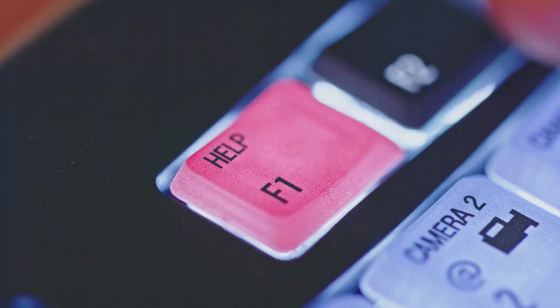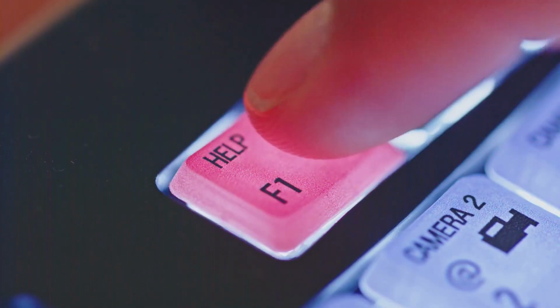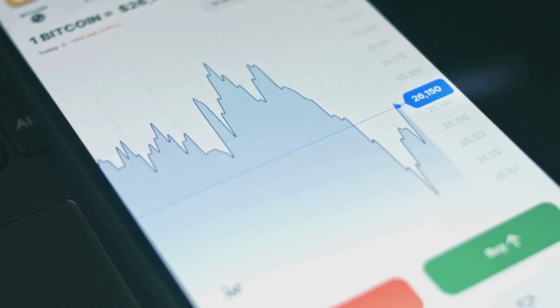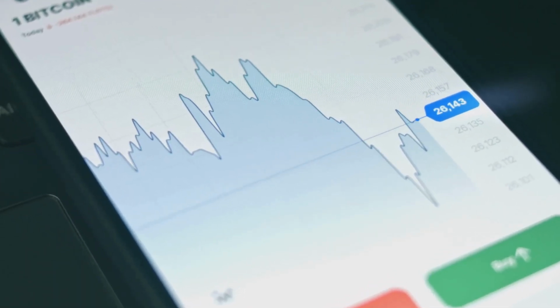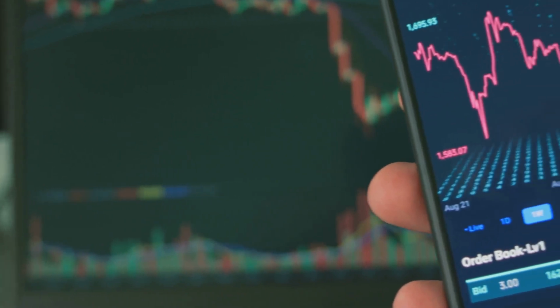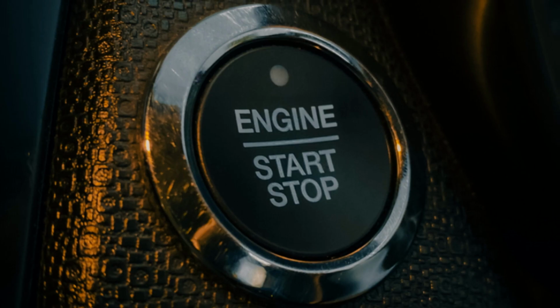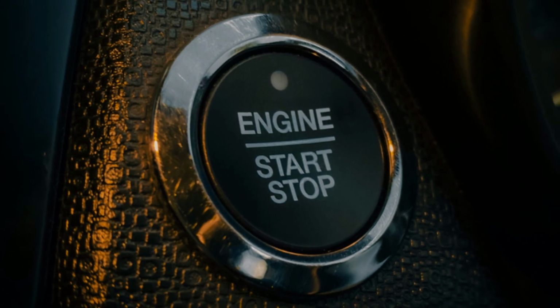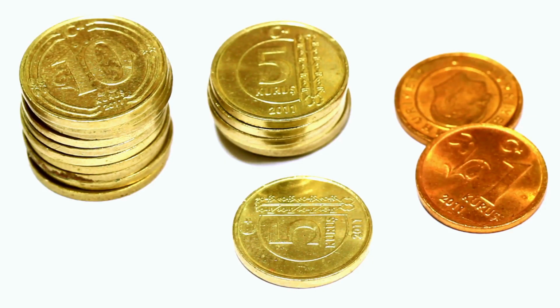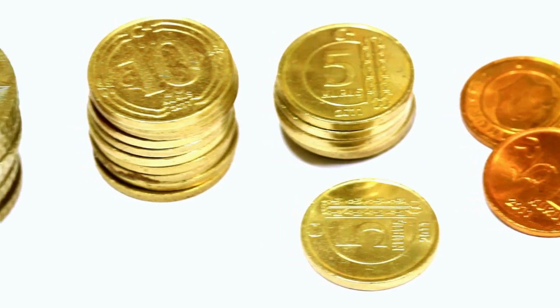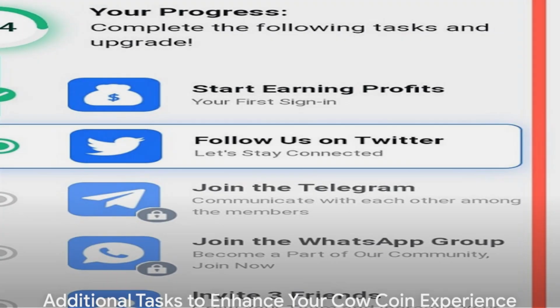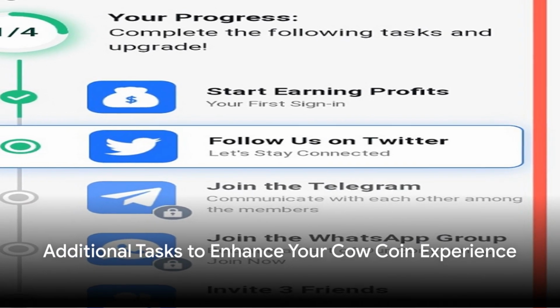Yes, you heard that right. 1 Cowcoin per hour, just for clicking a button. It's as simple as that. There's no need for complex mining rigs or expensive hardware. Your smartphone is all you need to participate in the cryptocurrency revolution. So don't forget to click that start button daily. Every click brings you closer to your financial freedom. Remember, every coin counts.